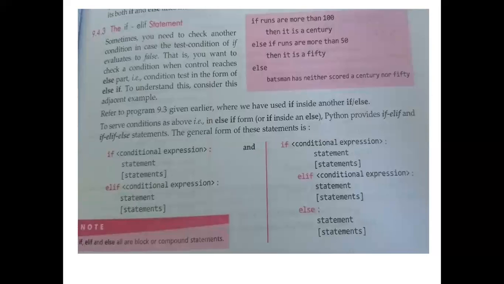So refer to program 9.3 given earlier where we have used if inside another if else. So to serve the condition as above in else if form, Python provides if elif and if elif else statements. The general form of this statement is: if conditional expression colon statement, then elif conditional expression colon statement. So here if this expression returns true, this block will be executed. If this condition returns false, the elif condition will be checked. So if this is true, then only the second block will be executed.